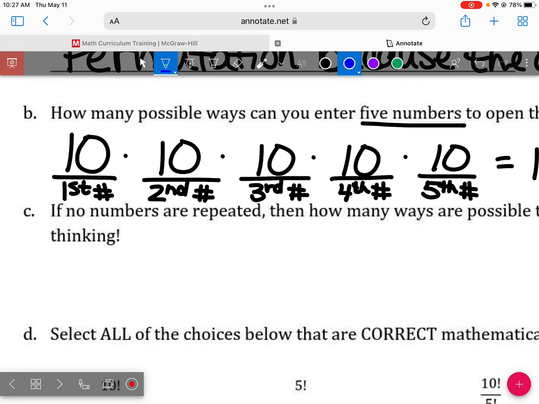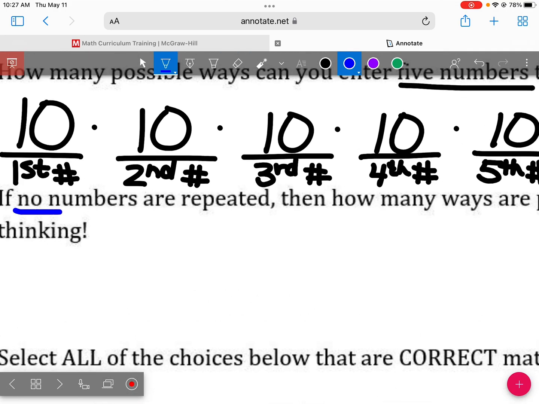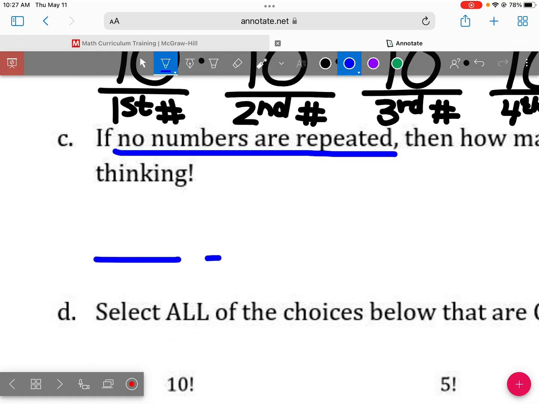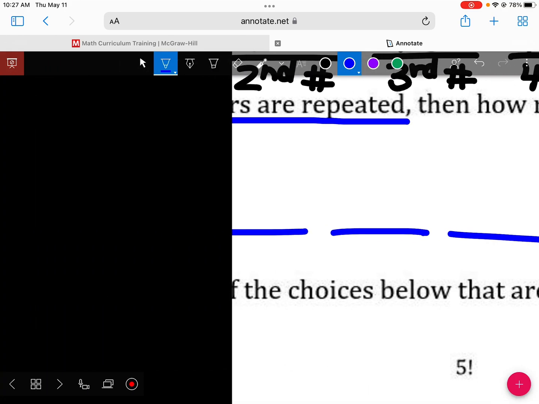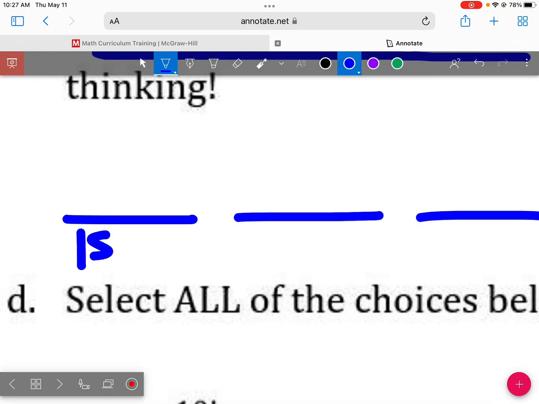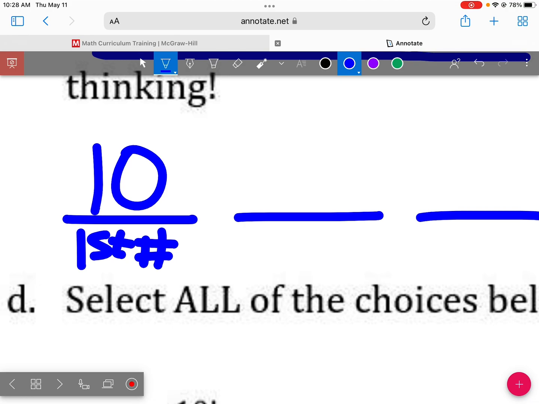But then in part C, they throw me a bit of a curveball. They say if no numbers are repeated, I still have to enter 5 numbers to open this safe. How many options do I have for the first number in this safe? I have 10 for the first number, but I'm not allowed to repeat it for the second number now. So how many options do I have now?